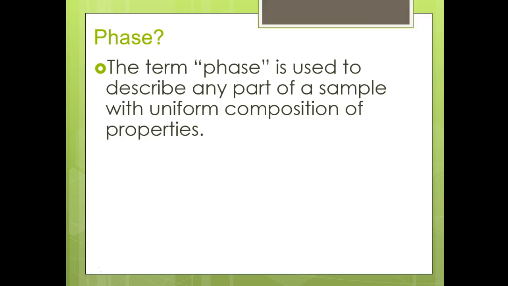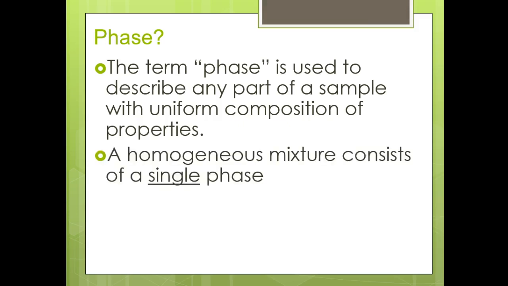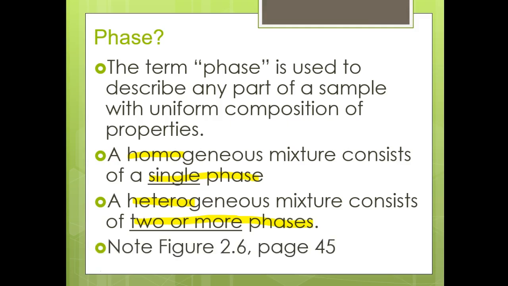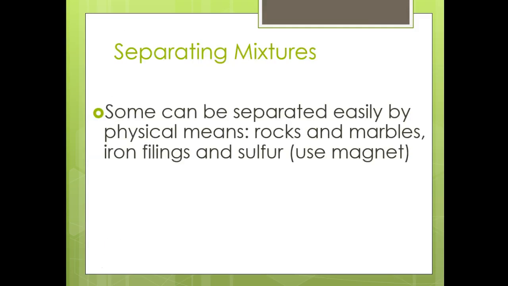All right, phase. The term phase is used to describe any part of a sample with uniform composition of property. So a homogeneous mixture consists of a single phase. Okay. A heterogeneous mixture consists of two or more phases. So single phase, homogeneous. Two or more phases, heterogeneous. Okay. Or heterogeneous if you want to call it that. Some people have said that too. Or homogeneous. Okay. I'm going to skip that part right there.